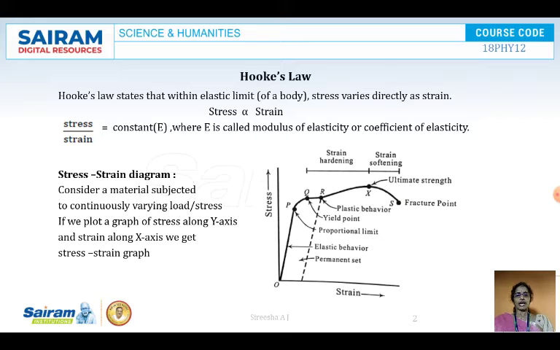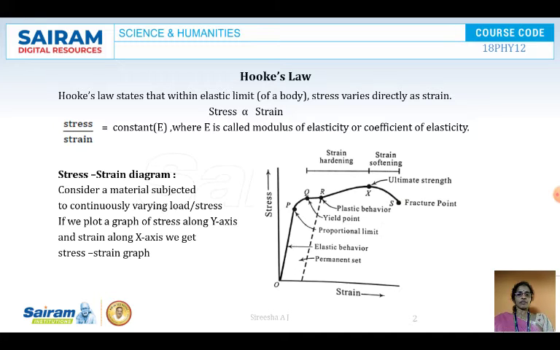Now look at the diagram over here. We get the stress and strain graph, where stress is along the y-axis and strain is along the x-axis. Now we see the stress and strain graph. Consider a material subjected to continuously varying load or stress. If we plot a graph of stress along the y-axis and strain along the x-axis, we get the stress and strain graph. Now if you look at this diagram here, strain is along the x-axis and stress is along the y-axis. O, P, Q, R, X and S.